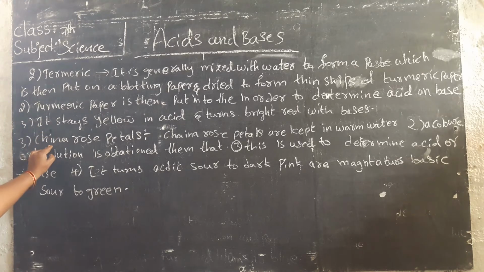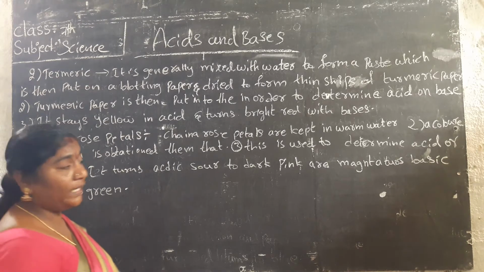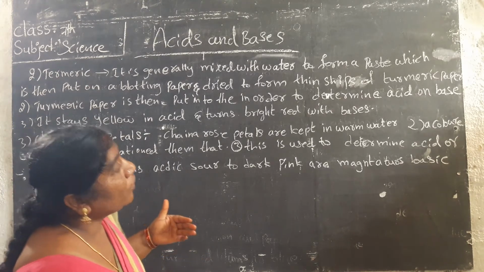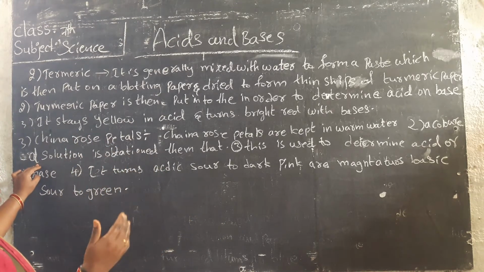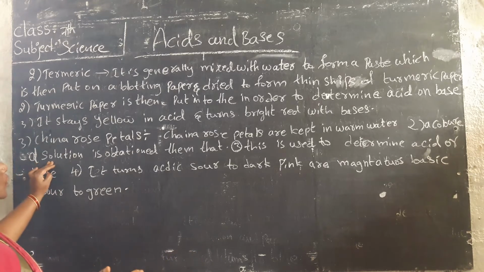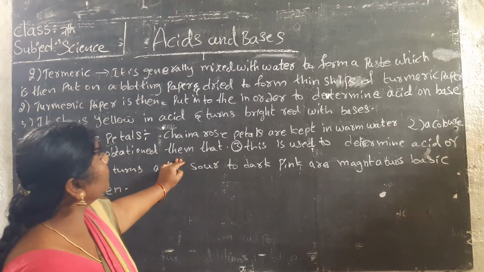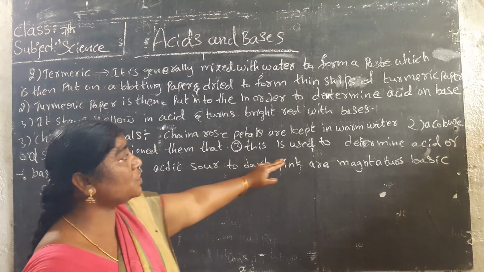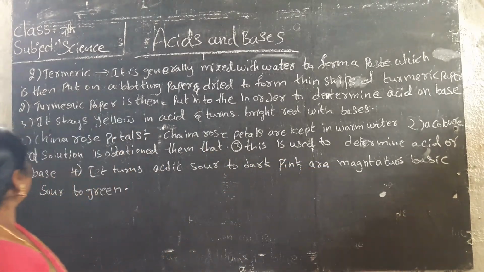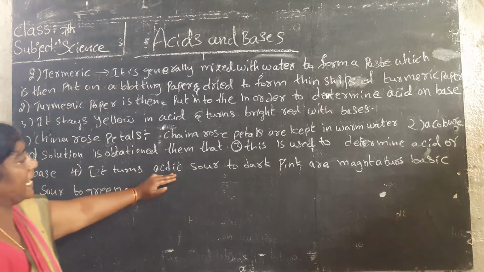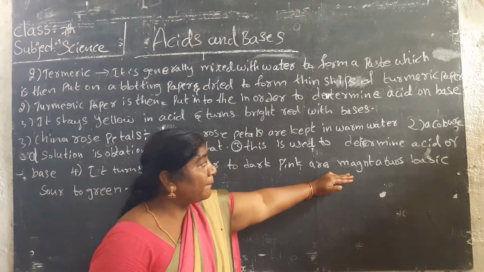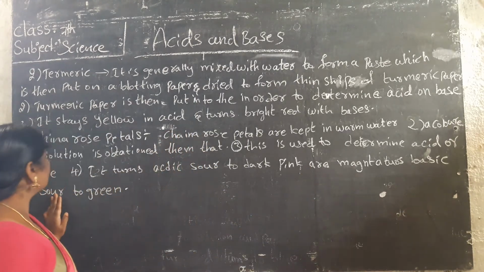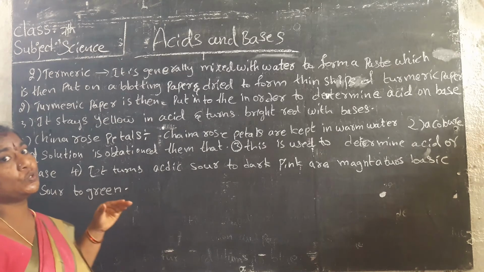The third one is the China rose petals. The China rose petals are kept in warm water. The colored solution is obtained. Then this water is used to determine acid or bases. It turns acidic solution to dark pink and basic solution to green. It changes into two colors.